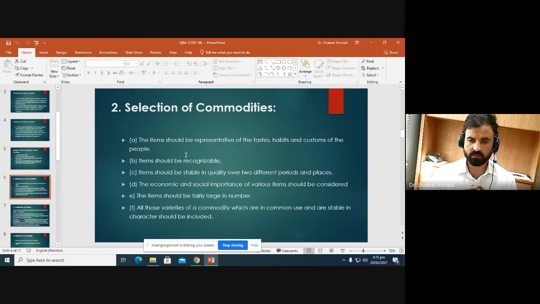We often see 353 items, I think, according to the Pakistan Bureau of Statistics. So a fairly large number of items should be involved in constructing an index number. All those varieties of commodities which are in common use and are stable in character should be included.